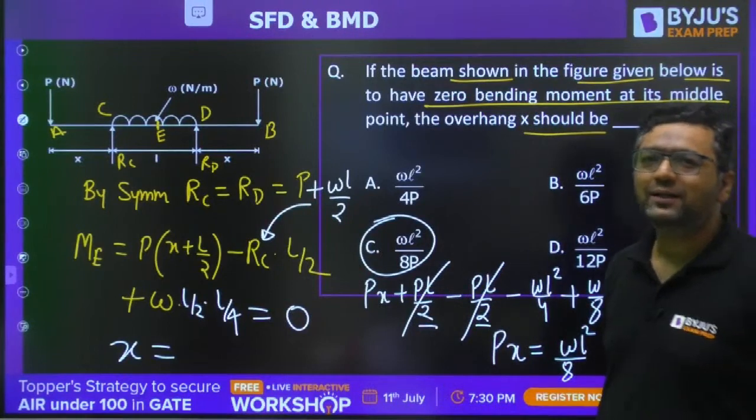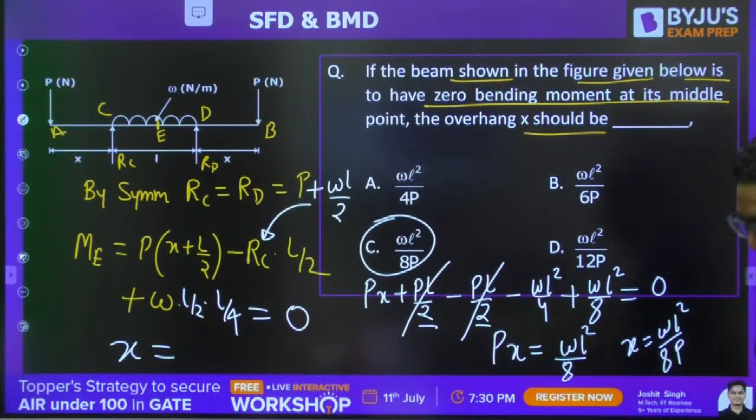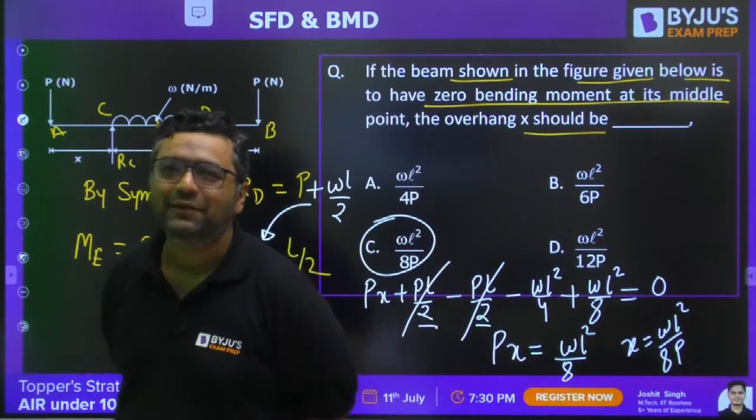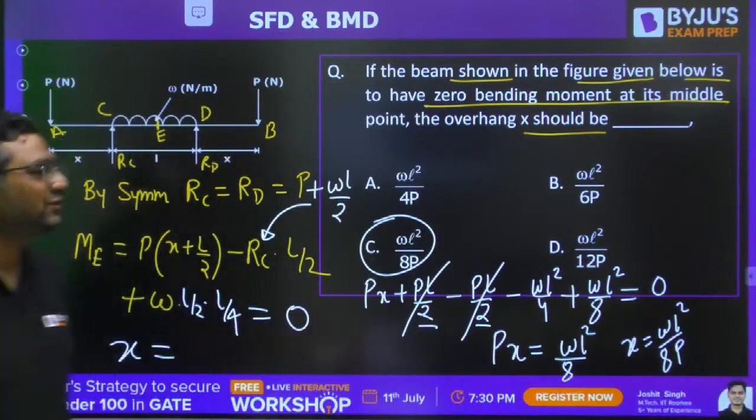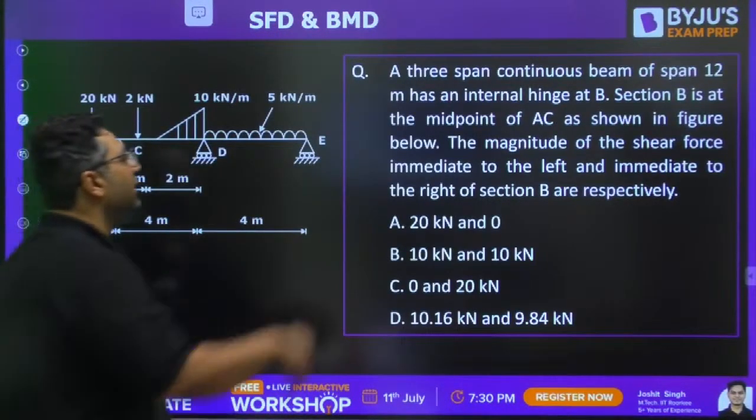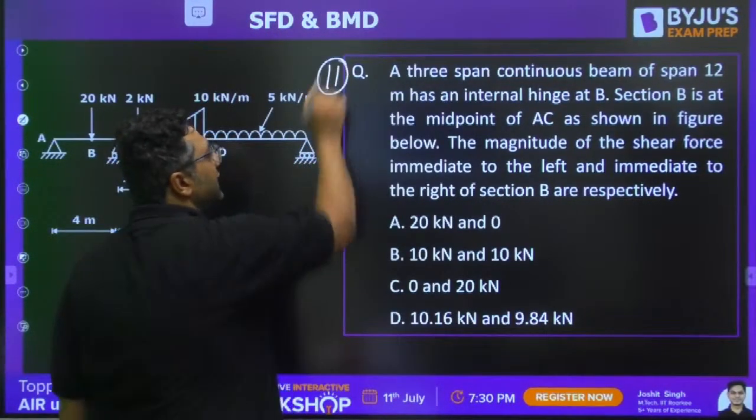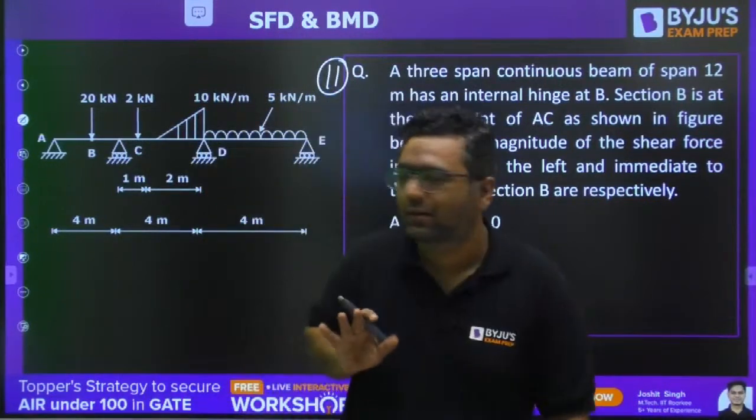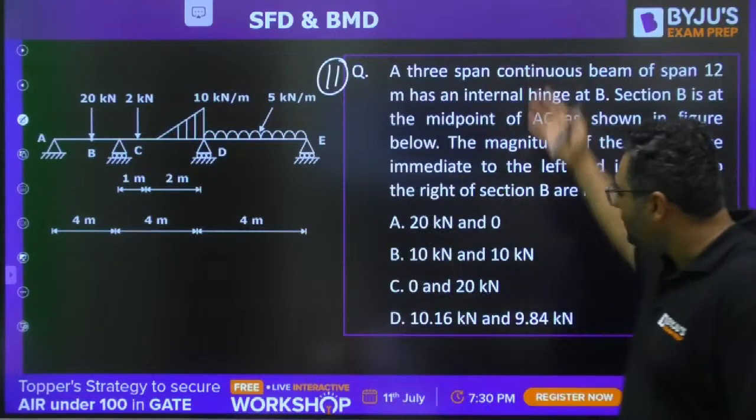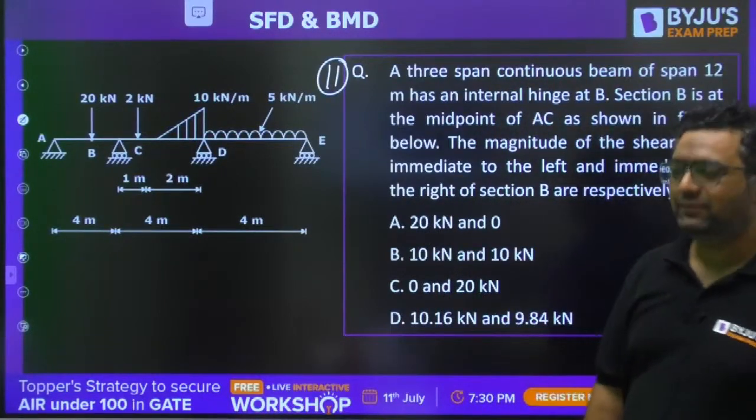So everybody got it? Shall we complete the session with the last question? So the last question is in front of you guys. Question number 11. If you see the figure, you will leave the question. But when you will try to solve, you will answer without solving.